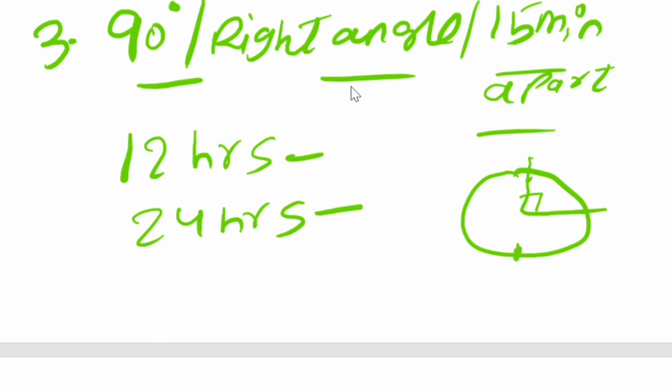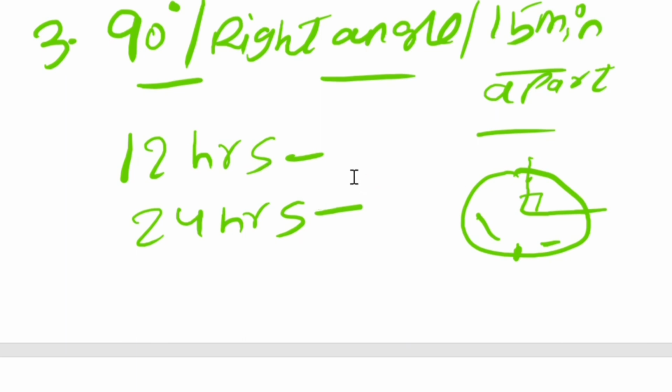One is before 6 and one is after 6. So definitely for 12 hours we are going to get 24 times.